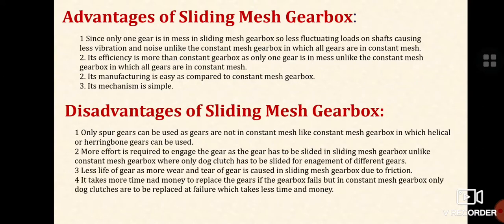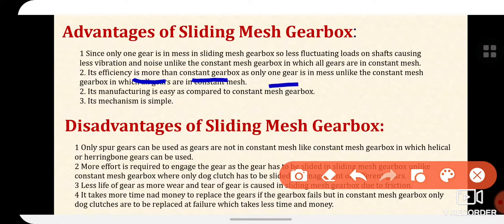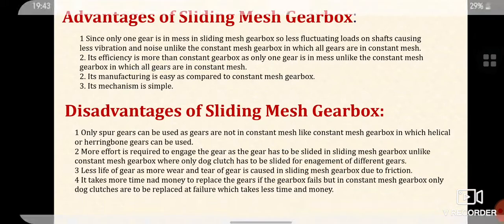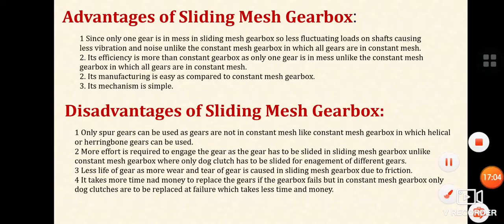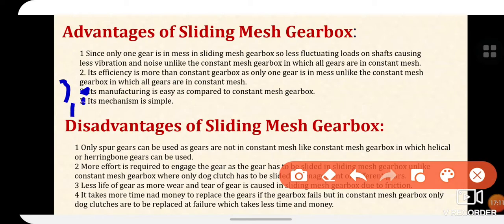So its efficiency is more than the constant mesh gearbox, as only one gear is in mesh.